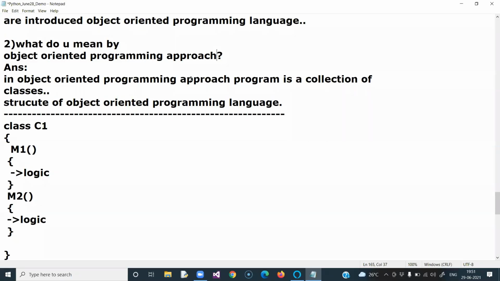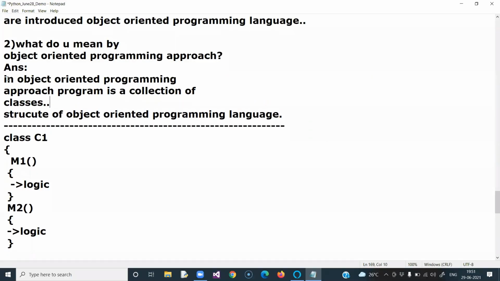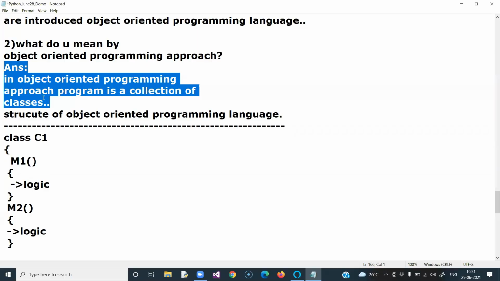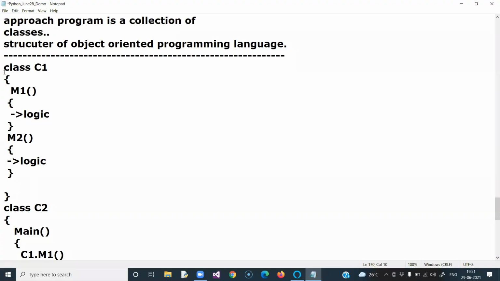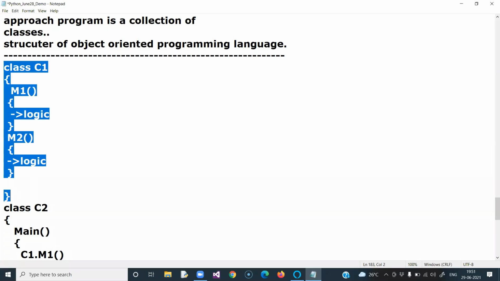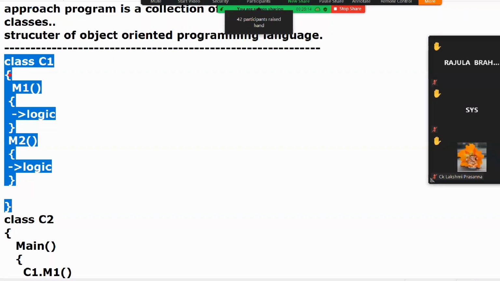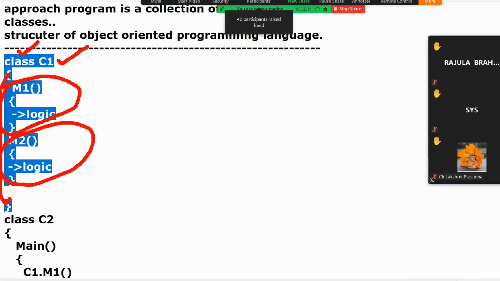In the object-oriented programming approach, a program is a collection of classes. Whenever you write a program, it will have a collection of classes. You can't define a function directly here. This is the structure of an object-oriented programming language. Here I defined a class called C1. C1 is the name of the class, and class is a keyword. Here you have a function called M1, and here a function called M2.